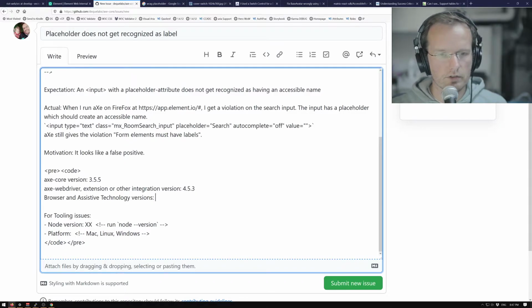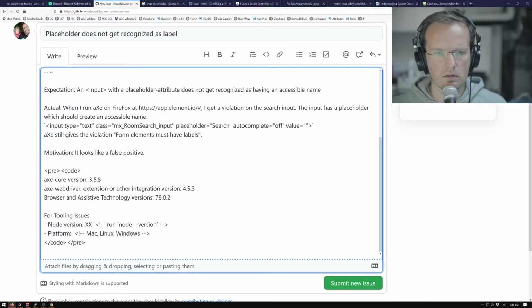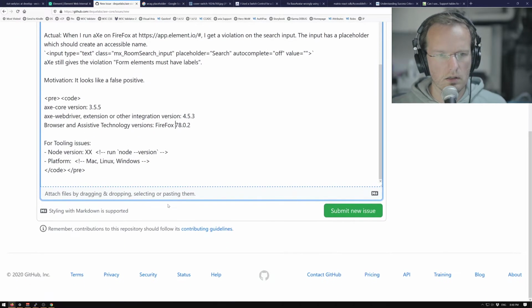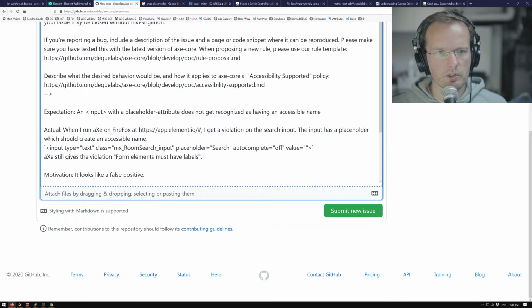Browser and assistive technology version. We have Firefox. Which version of Firefox is this? Yeah. Each menu is different. You're not gonna help me because this is Dutch. Firefox help? About Firefox, yeah. 78.02. Sure. So it's Firefox 78. For tooling issues, a Node version platform. Yeah, that's not relevant. So I think this is pretty much it.